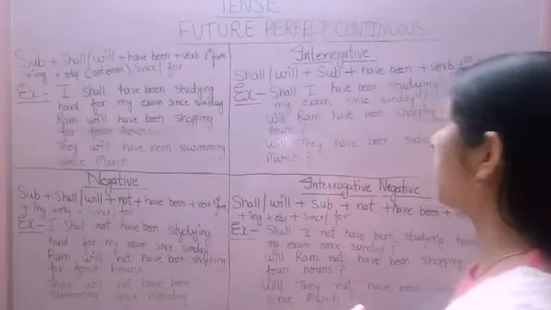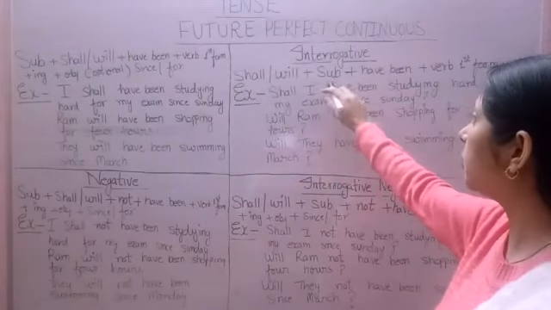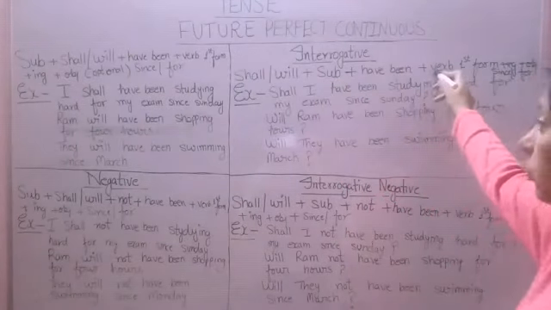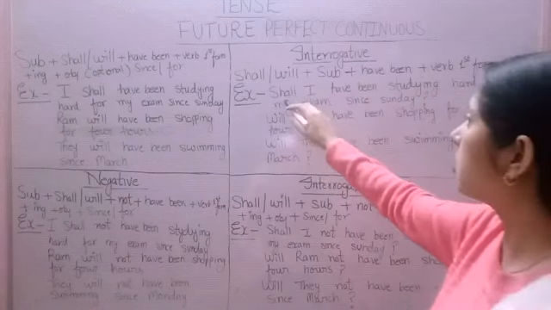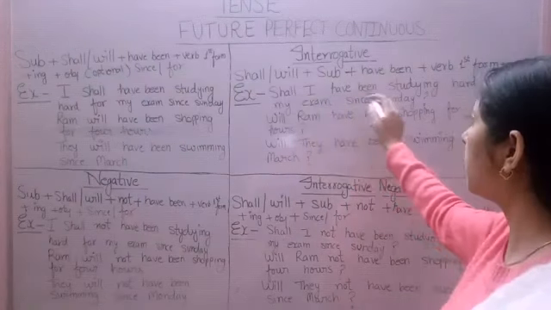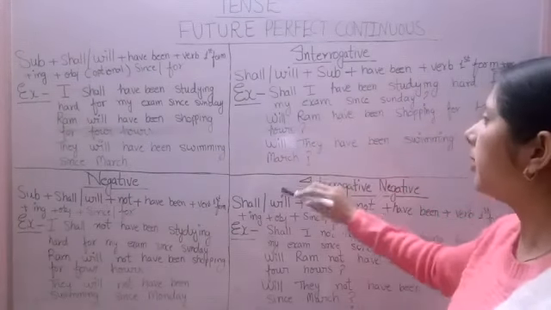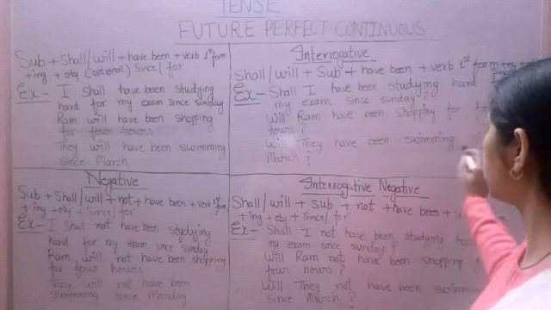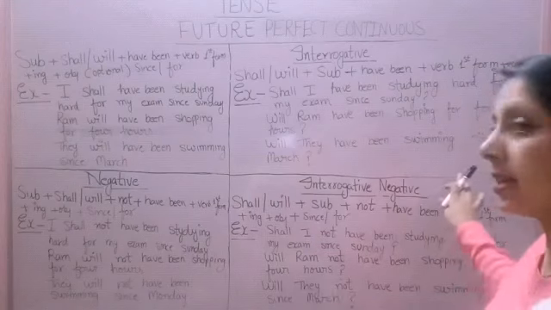Now move to interrogative sentences. Format is shall or will plus subject plus have been plus verb first form with ing, and then since or for. For example, shall I have been studying hard for my exam since Sunday? We put question mark after the interrogative sentences. Next example, will Ram have been shopping for 4 hours? Question mark. Next example, will they have been swimming since March? Question mark.